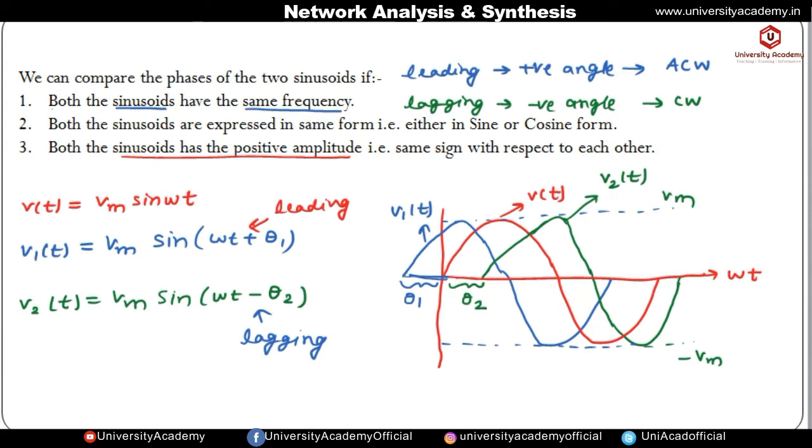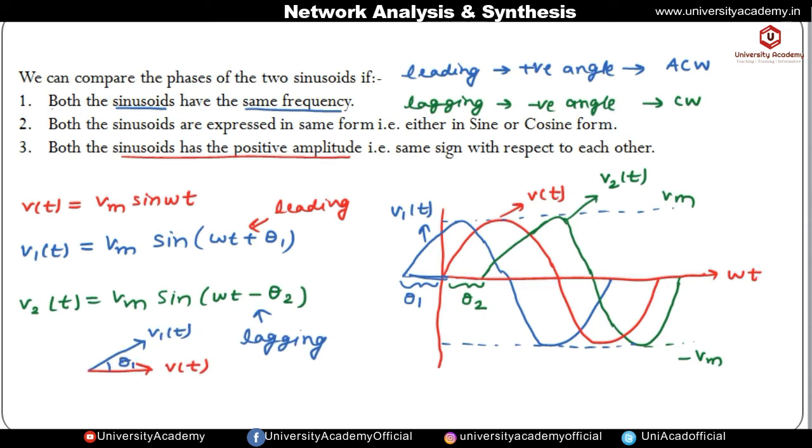So v of t is Vm sine omega t, so its phase angle is 0 degree. Suppose this is v of t. In the phasor representation, v1 of t is Vm sine omega t plus theta 1. It means plus theta 1, that is it is leading. Leading means positive angle, so you have to represent v1 of t in the anti-clockwise direction. So this will be v1 of t, and it is leading v of t by the angle theta 1.